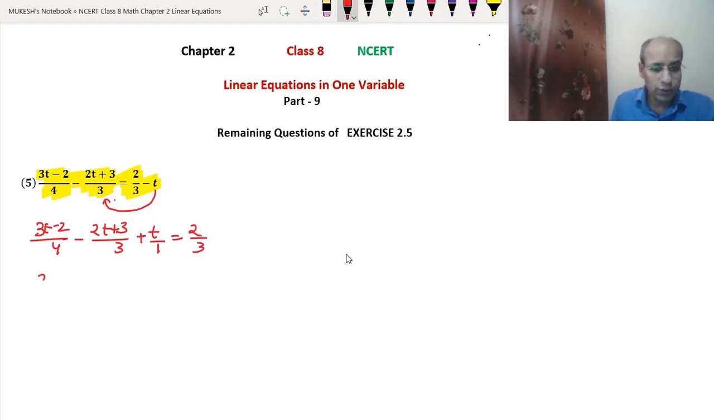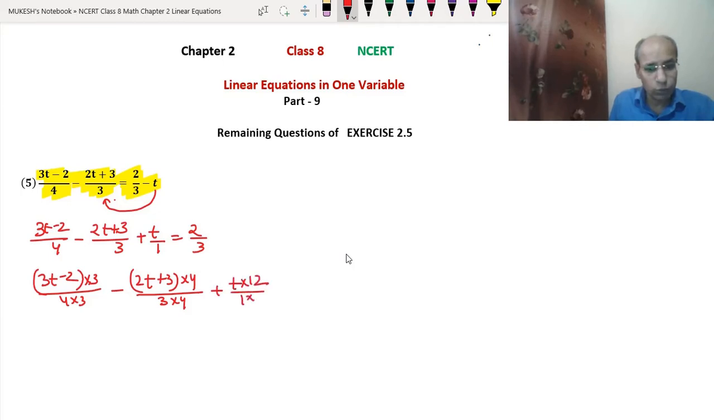So we will do (3t minus 2) into 3 upon 4 into 3. Okay, minus 3 for the 12, so we will multiply (2t plus 3) with the 4, and also 3 with the 4. So see, 1 into 12 is 12. So plus t into 12 upon 1 into 12 equals 2 upon 3. Okay, so this 3 will multiply 3t, it will become 9t. 3 into 2 will become minus 6, and 4 into 3 is 12.